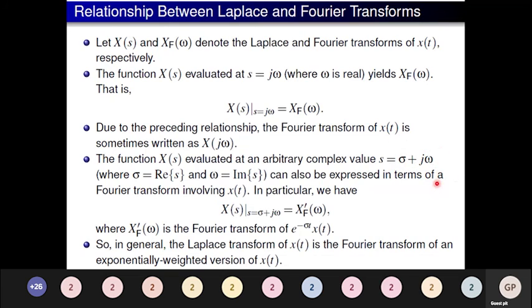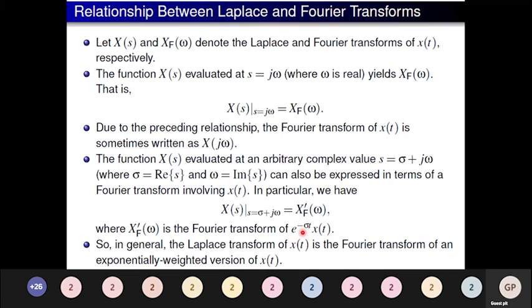And in terms of Fourier transform, we can combine and write it as X(s), where s = sigma + j omega, equal to X'(omega), where X'(omega) is the Fourier transform of e^(-sigma t) x(t). In general, we can call the Laplace transform of x(t) the Fourier transform of an exponentially weighted version of x(t). So this is the exponential version of x(t).